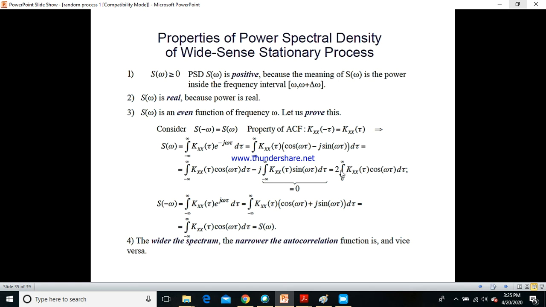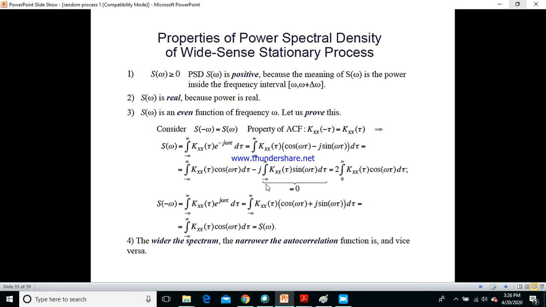So if I change the limit from minus infinity to plus infinity as 0 to infinity, then I will multiply it by 2. So 2 integration of 0 to infinity Kxx of tau into cos omega tau d tau. This is what I get when I go with S of omega. Now if I go with S of minus omega, then this omega becomes minus, so e power plus j omega tau that I get. Again, if you expand and write in terms of cos and sine, and if you separate this cos and sine separately, again you will see that instead of this minus, this becomes plus in this particular case.